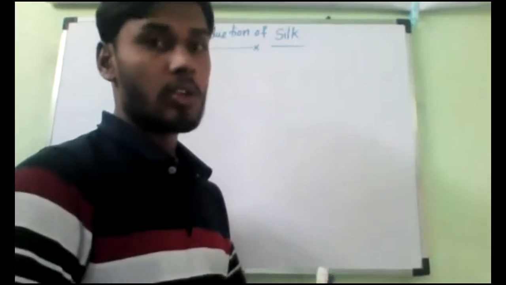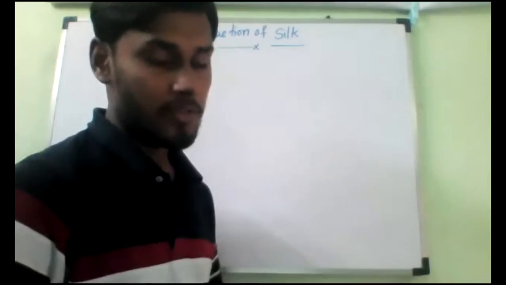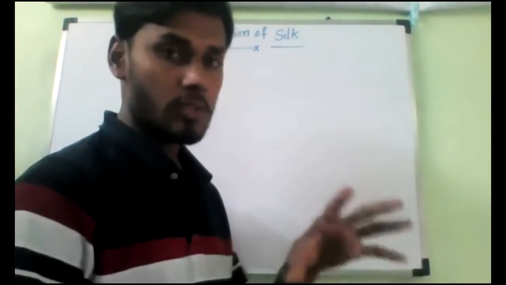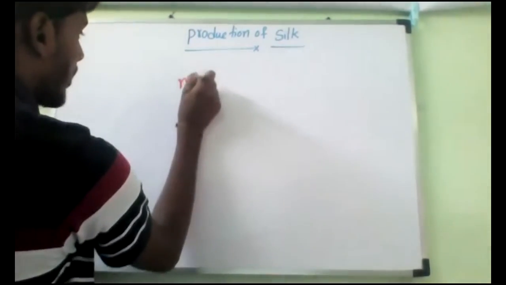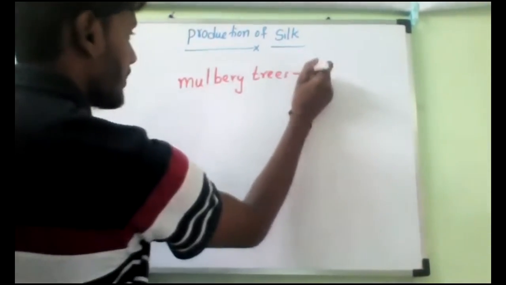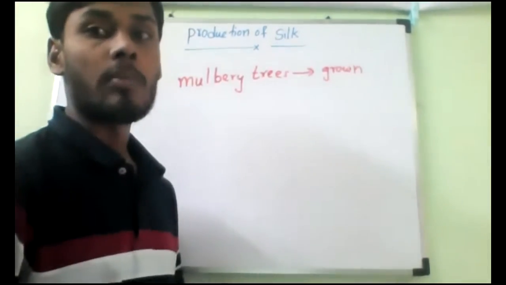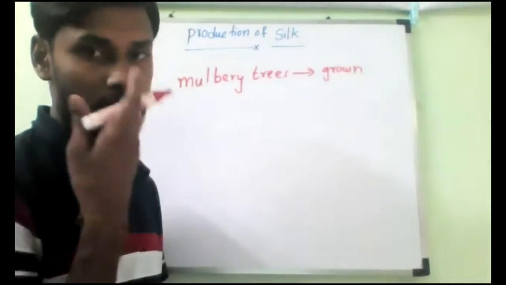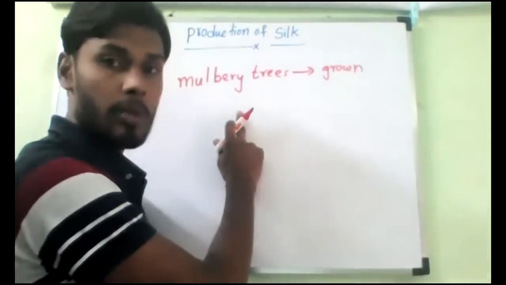So first thing, in order to obtain silk, mulberry trees are cultivated first. We cannot grow directly with the silk moth or silkworms. So first we should cultivate the mulberry trees. Understand what is the first step? We have to cultivate the mulberry trees. Once they have been grown, then silkworms are reared and their cocoons collected to get silk fibers. So that is the process.